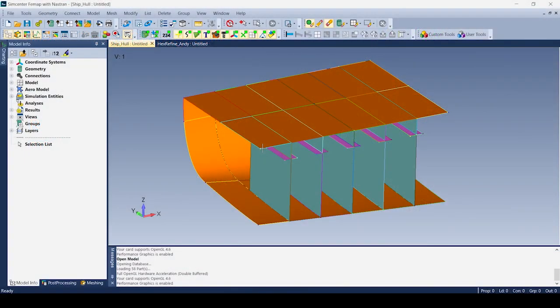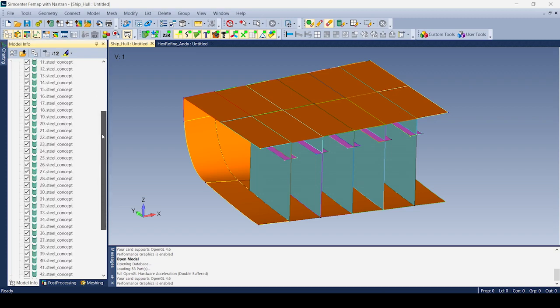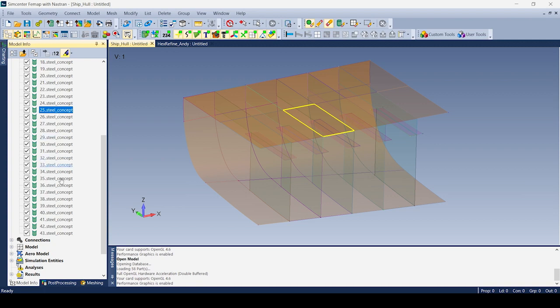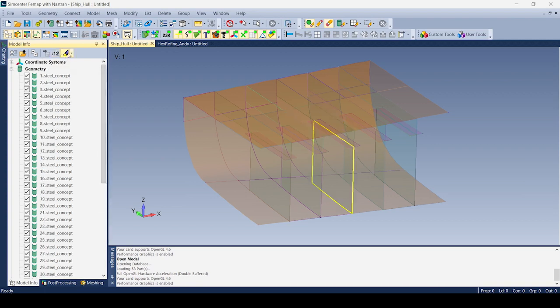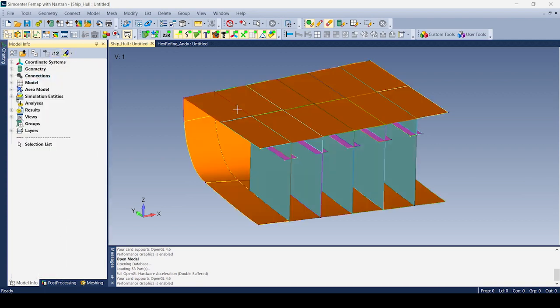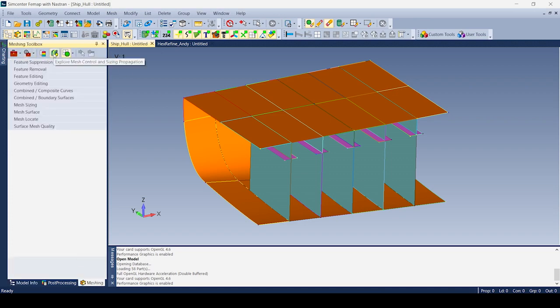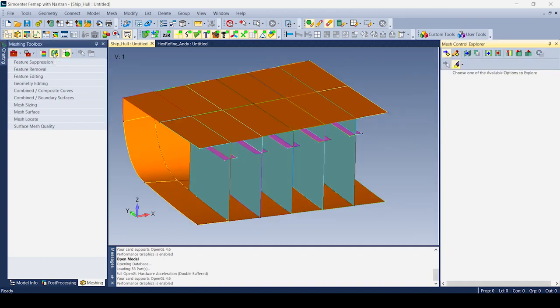So the first thing we're going to talk about today is our new mesh size propagation technology. As you can see, this is not one single piece of geometry in here, but it's actually several different pieces. Normally we could non-manifold add this together, but non-manifold add often brings with it some issues. So what we can now do instead is come over to our meshing toolbox and see how these different pieces of geometry are aligned with one another using our new Mesh Control Explorer tool.